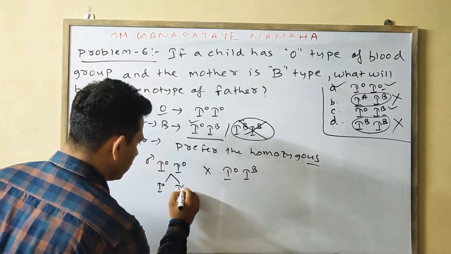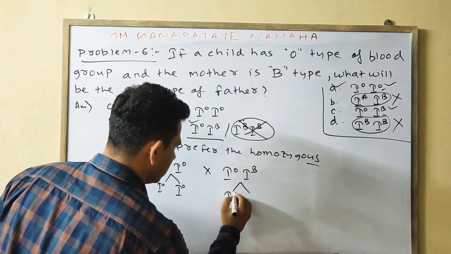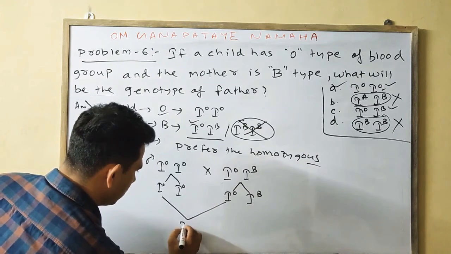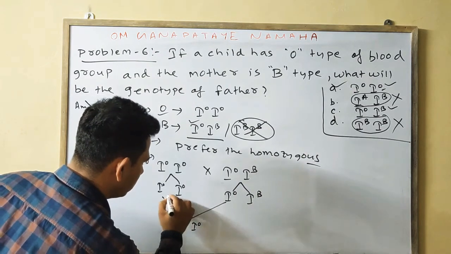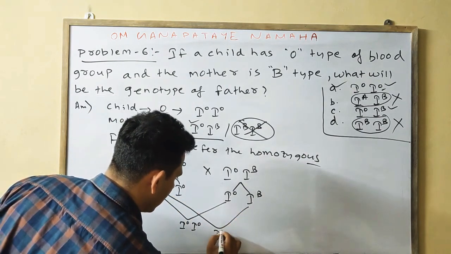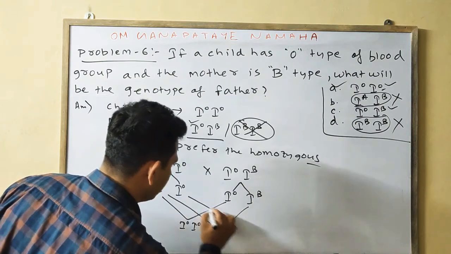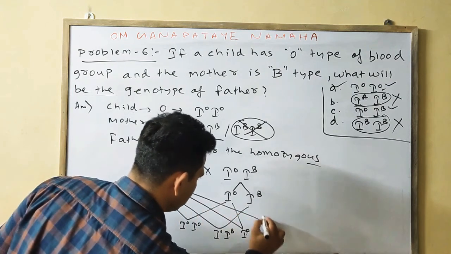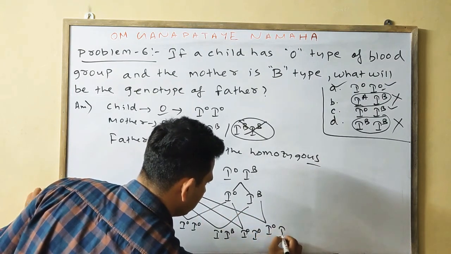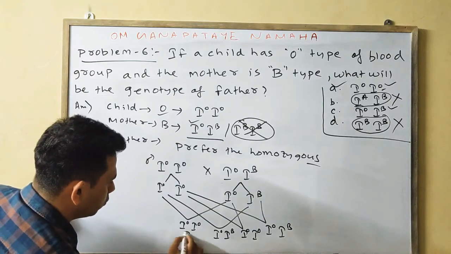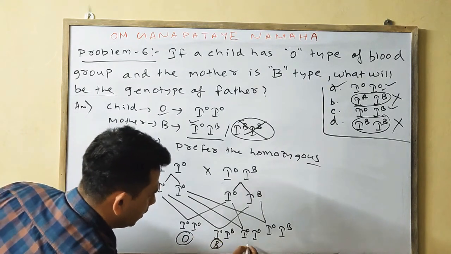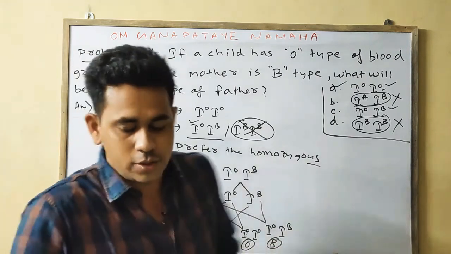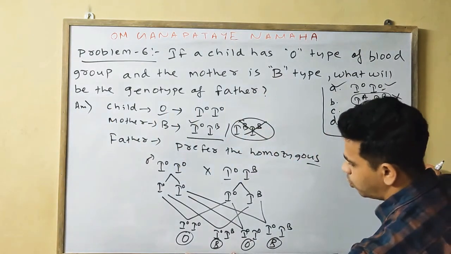I0 I0, I0 IB, I0 I0, I0 IB, I0 I0, I0 IB. Here we'll find O group, here B group, here O group, here the B group. Okay, so in the offspring we found 2 O group.